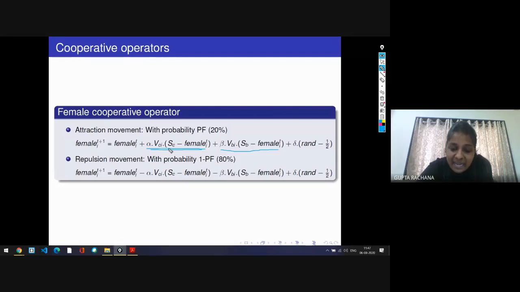So it compares its position. For example, this is the ith female spider. The ith female spider compares its position with the position of the closest population having the highest weight. And VCI is the vibration that is received by the closest spider.